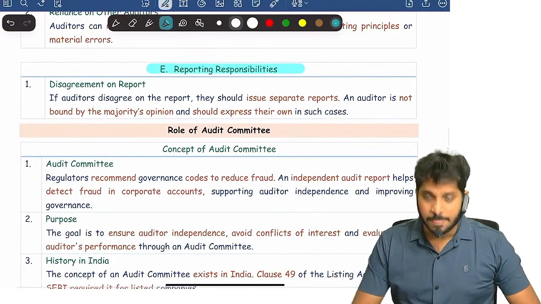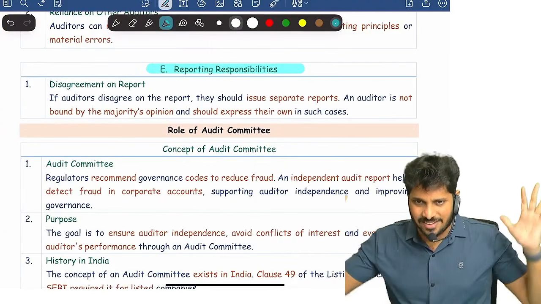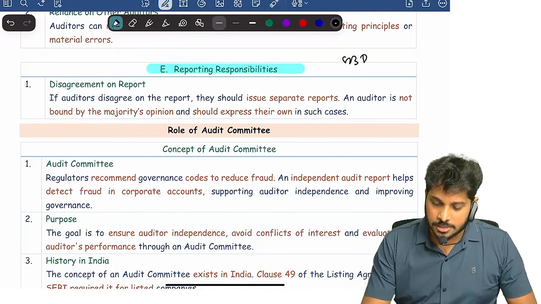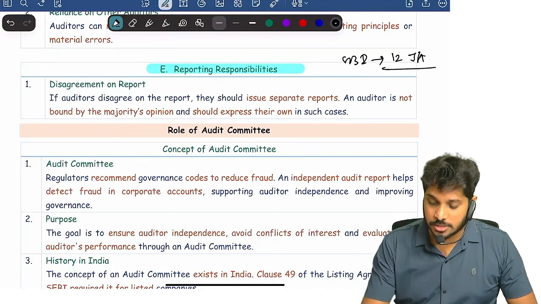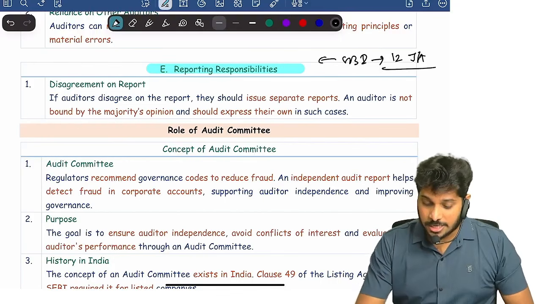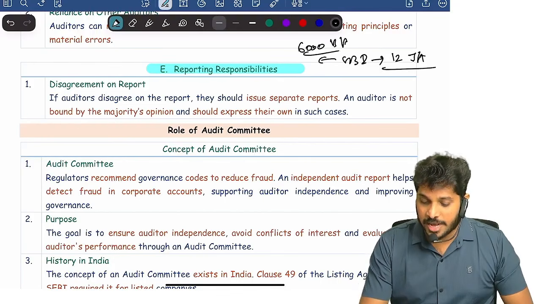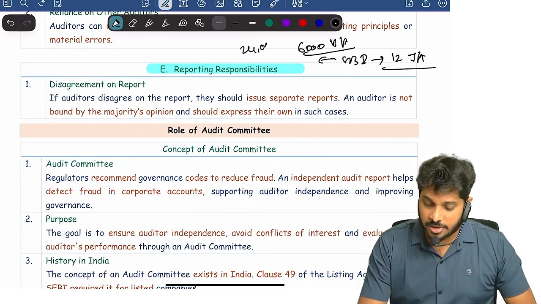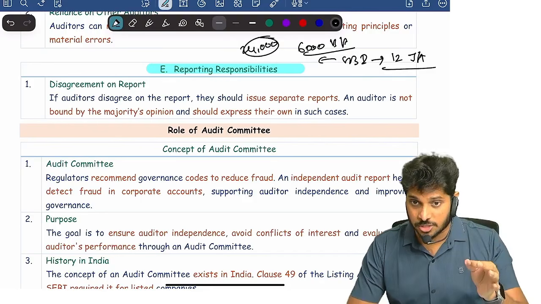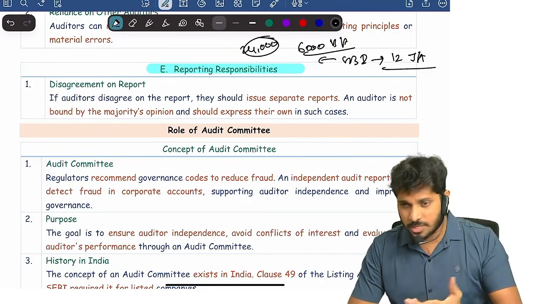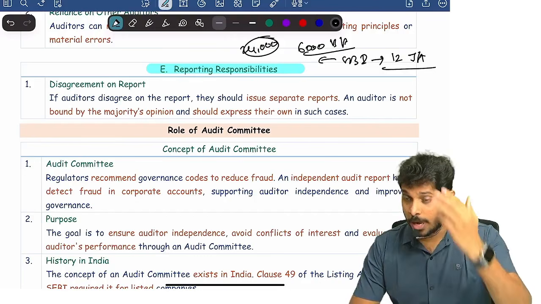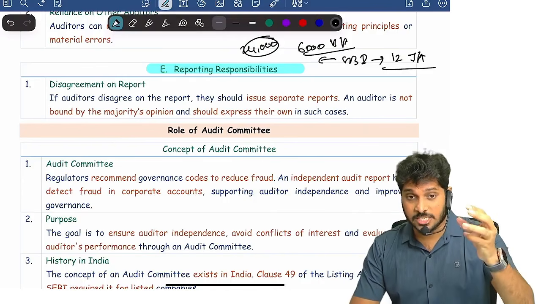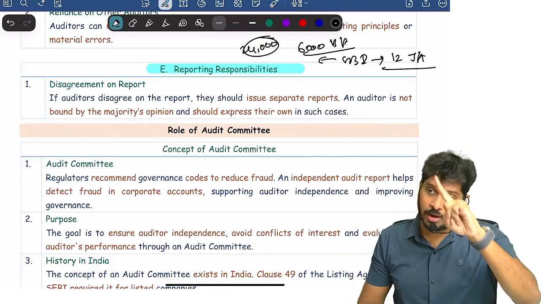Then reporting. Generally joint auditors will give a common report, all of them together. For example, take State Bank of India. They have 6,000 branch auditors. State Bank of India has 24,000 branches. Approximately 18,000 to 19,000 branches are not liable for audit at all. Only some 4, 5, 6,000 branches were liable for audit. And State Bank of India as a whole has 12 joint auditors.